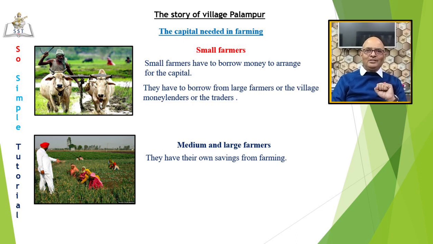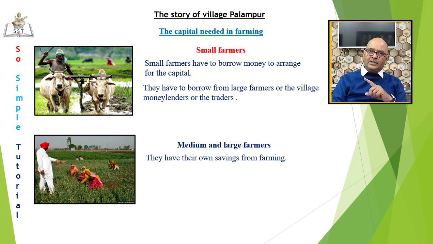Dear students, now think that wheat is harvested and the production is done. What do the farmers do with their harvest? They keep a part of the wheat for the family's consumption and sell the surplus wheat. Surplus means a quantity or amount more than what is required. Small farmers have little surplus because their total production is small, and from this, a substantial share is kept for their own family needs. So, it is the medium and large farmers who supply wheat to the market.